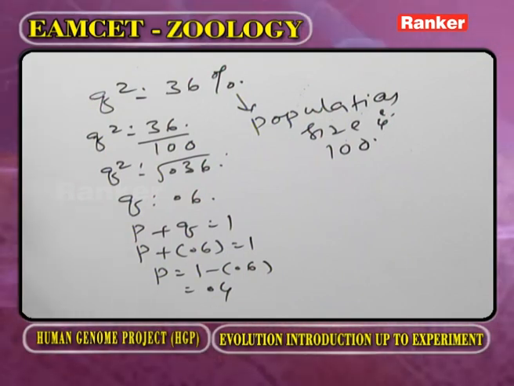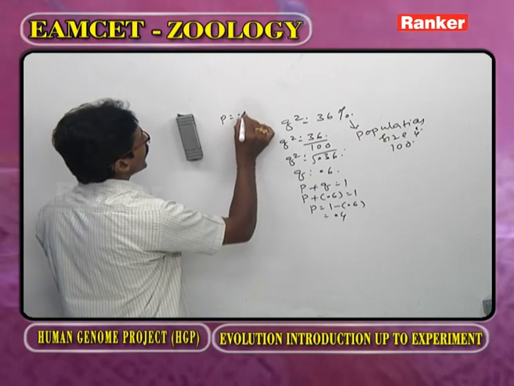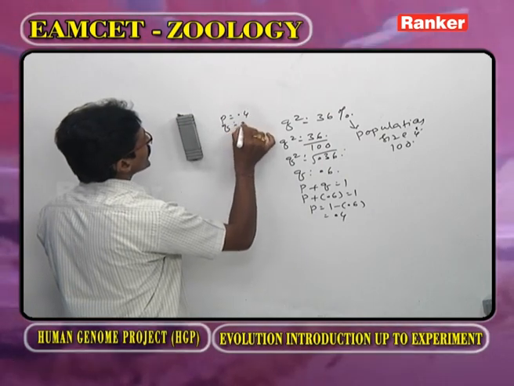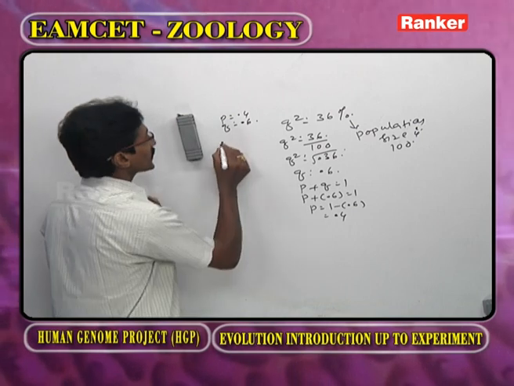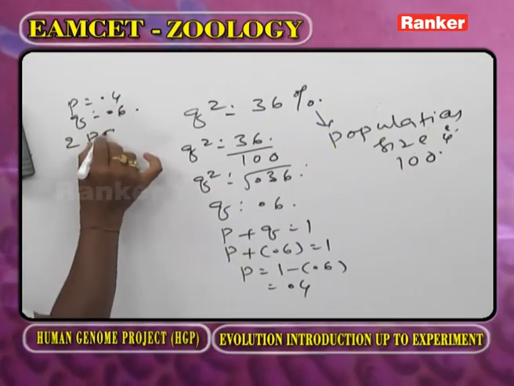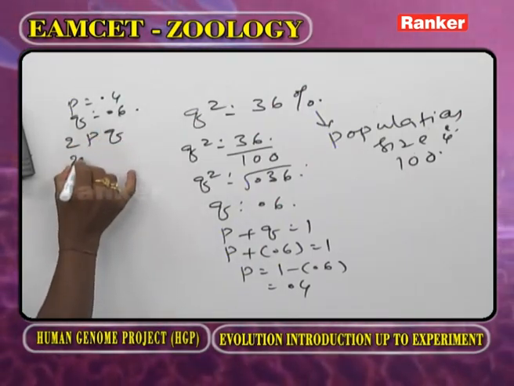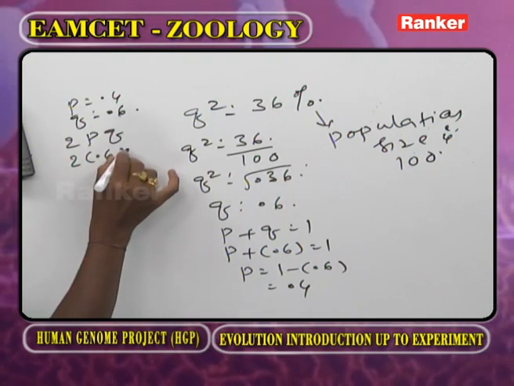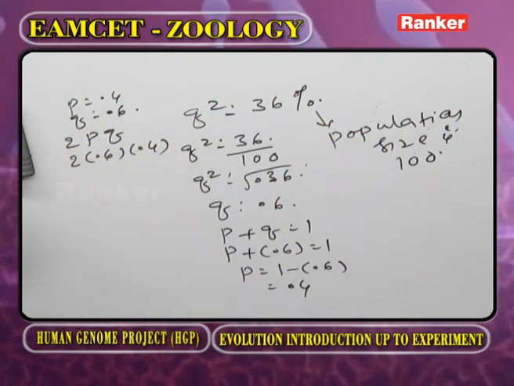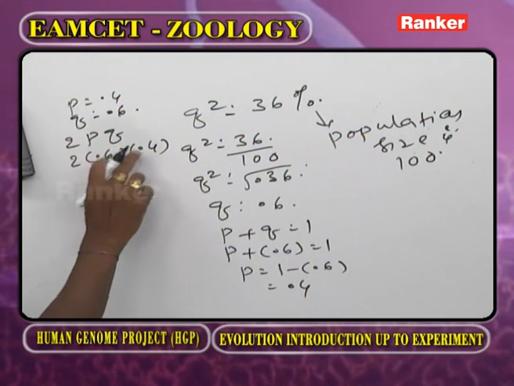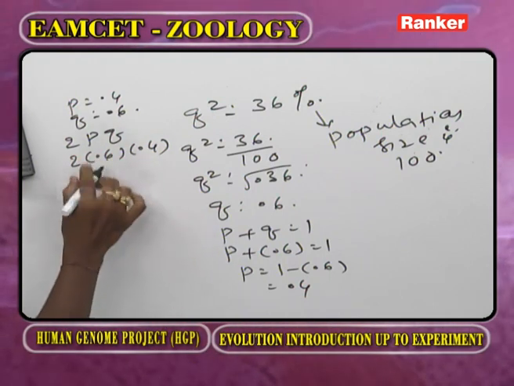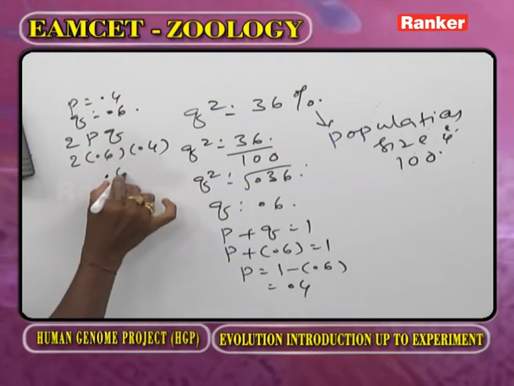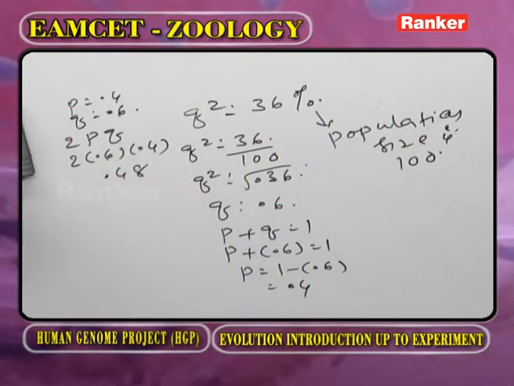Now as we observe this problem, we are getting p is 0.4, q is 0.6. What about the heterozygous 2pq? That means 2 into 0.6 into 0.4. 6 into 4 into 2. We are getting 0.48.